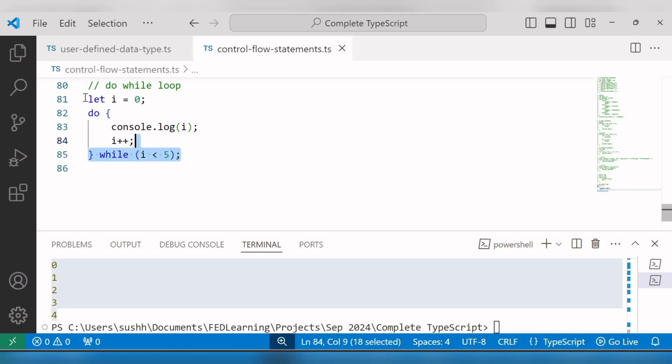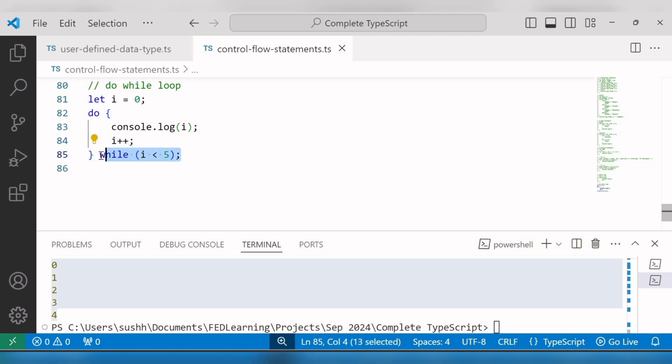The do while loop executes a block of code at least once and then repeats the loop as long as a specified condition evaluates to true. So here we declared one variable i and initialized it to 0 before entering the loop. After that, we logged the variable i and incremented it by 1.